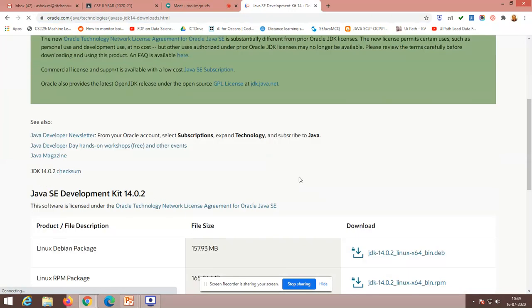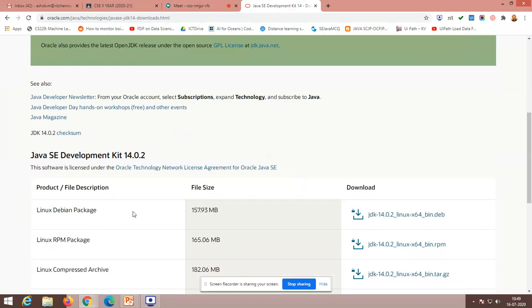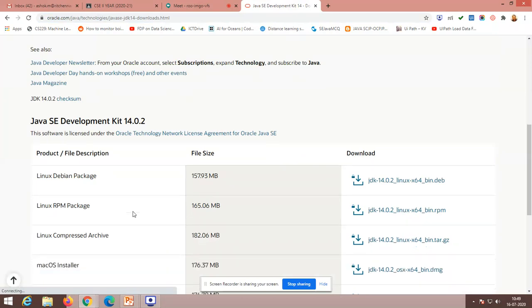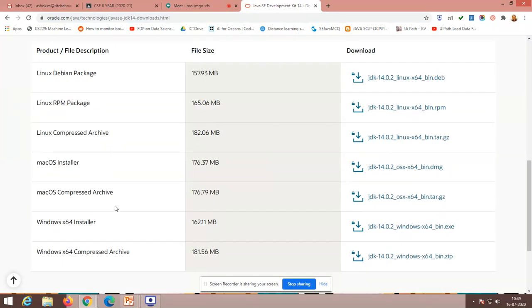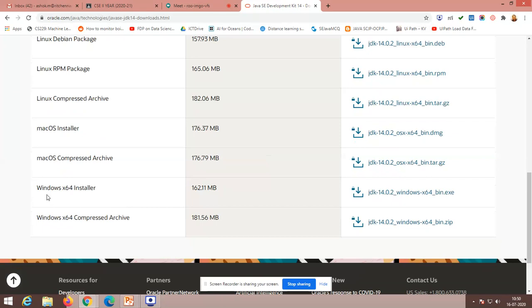Once you click that, it will go to this page, and depending upon the OS you have in your laptop or desktop, you can choose accordingly. People who have Linux and Mac can run directly. There is no need to download, because Linux and Mac have built-in Java compilers available. The simple thing is you have to upgrade it: sudo apt-get update. If you supply this command, by default it will update your existing Java and the resulting version will be installed.